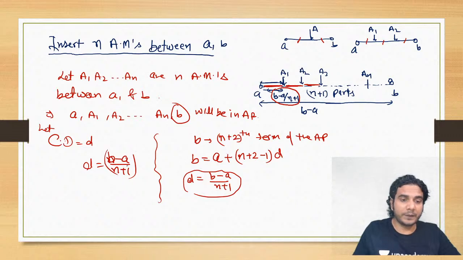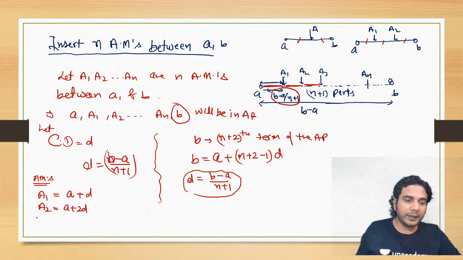So now you have got the common difference. Then what will be A1, your first arithmetic mean? Now we can write the arithmetic means. The arithmetic mean A1 is nothing but a, the first term which was given, plus d which we have found. So a plus d. And what will be A2? A2 will be a plus 2d. A3 will be a plus 3d. Or if you write the rth arithmetic mean, that will be a plus rd. Simply you can remember this.